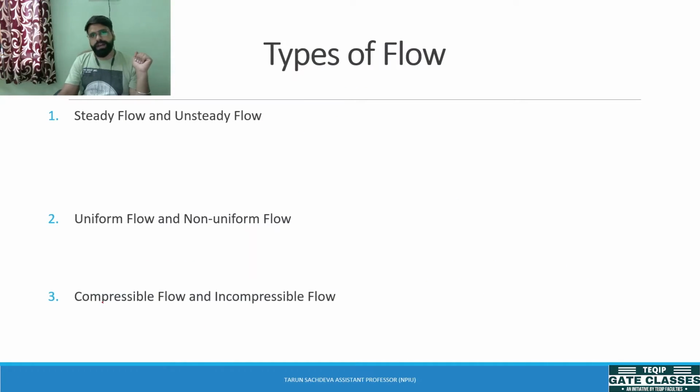In last class, we have studied the analysis of first law on closed system, and based on that, we have understood how the energy balance can be done for the closed system. And also, we have studied about the work done for different processes in case of closed system.